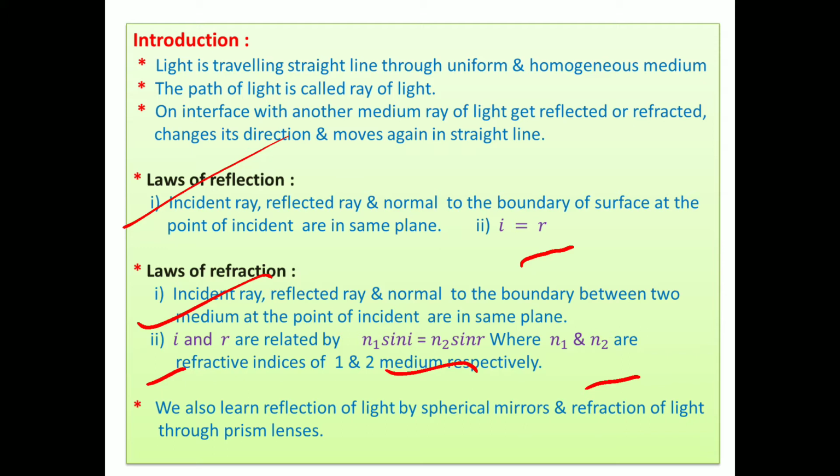We also learned about reflection of light by spherical mirrors and refraction of light through prisms and lenses. Still, some questions arise in our mind. What is light? What is the nature of light?